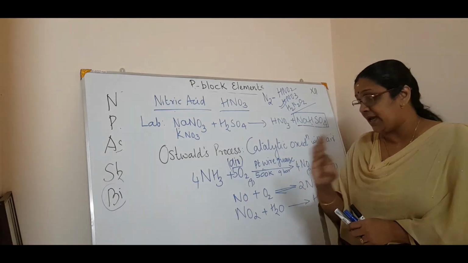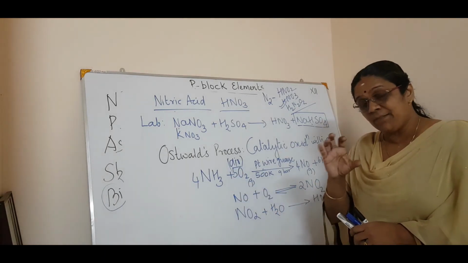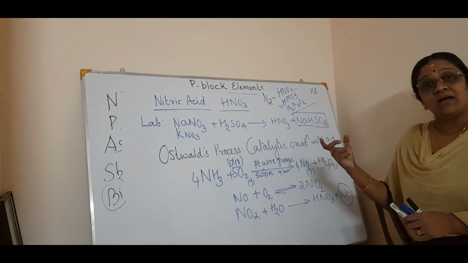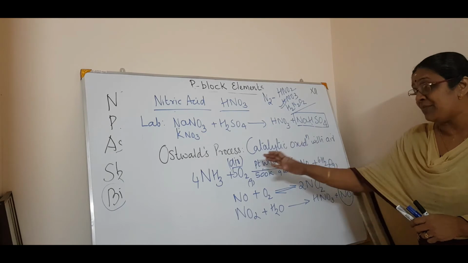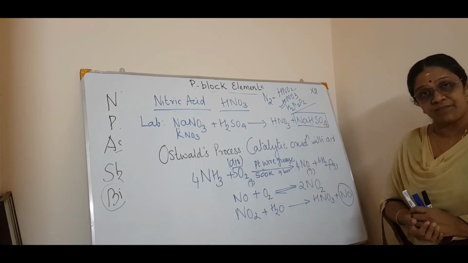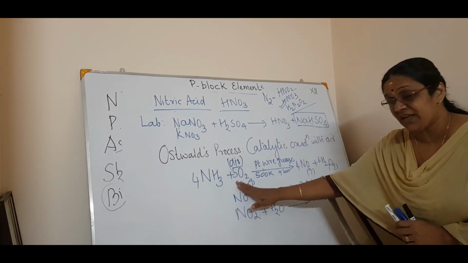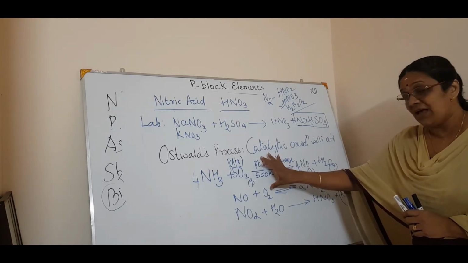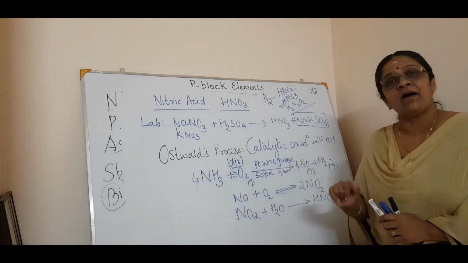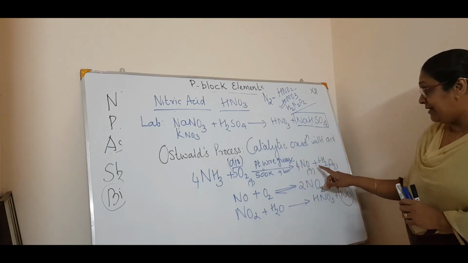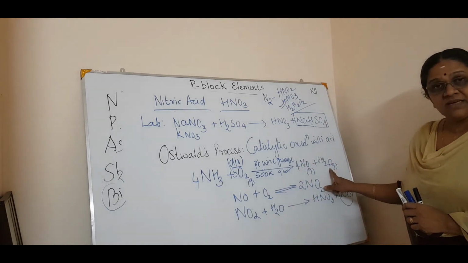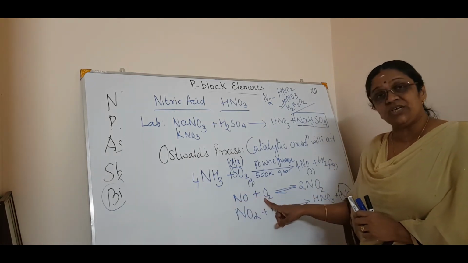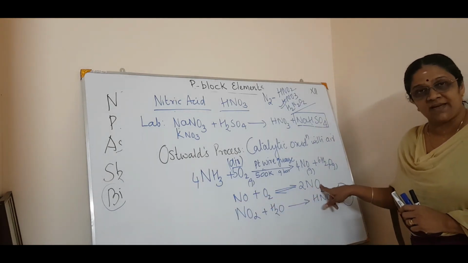Let me tell you once again. First is the main step, the catalytic oxidation of ammonia with atmospheric oxygen or air. That is ammonia plus oxygen, and the conditions you have to write are platinum wire gauze, 500 Kelvin and 9 bar pressure. You will get nitric oxide plus water. Then in the second step, the nitric oxide reacts with oxygen to form nitrogen dioxide.